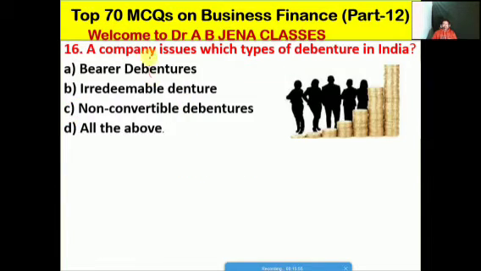Next one we will see: a company issues which types of debenture in India. A bearer debentures, B irredeemable debentures, there is a typing error here, C non-convertible debentures, D all the above. No doubt friends, D is the right option for this MCQ. Friends, I have already posted one video on the meaning of a debenture, the types of debentures and the basic difference between share and debenture, and you will get more points there in the basic differences. Kindly go through the posted video.